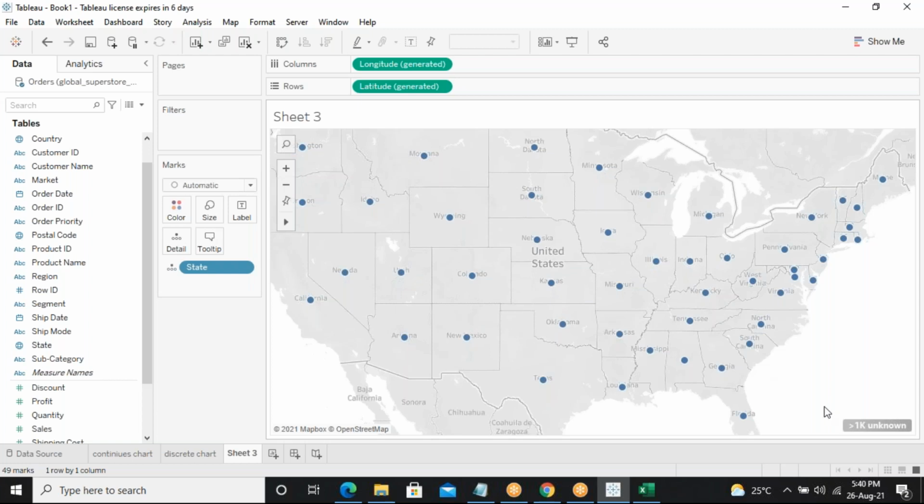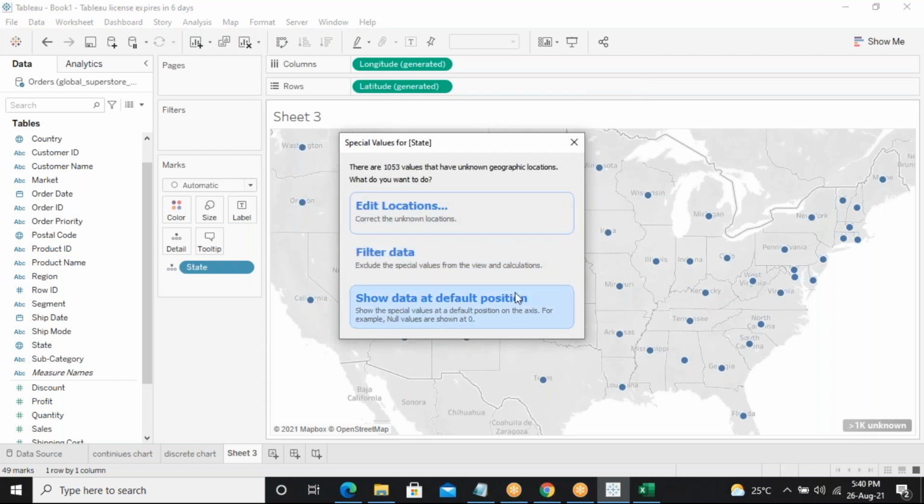Is it visible to you? And you can see 1K unknown also. I will cover what that 1K unknown is and how to change it in one more class only about maps, latitude and longitude. I'll go into what this unknown is and how to change it, how to filter data, how to edit the locations.